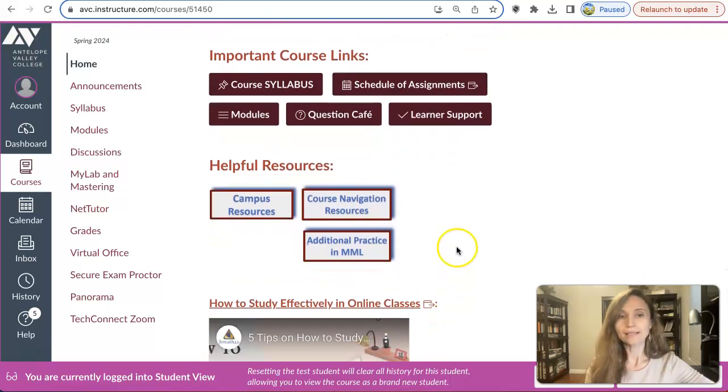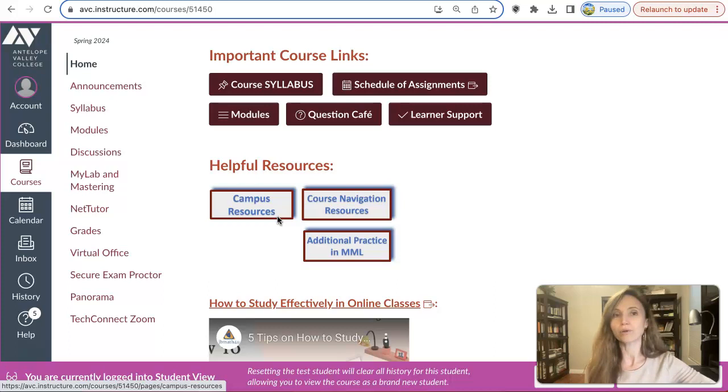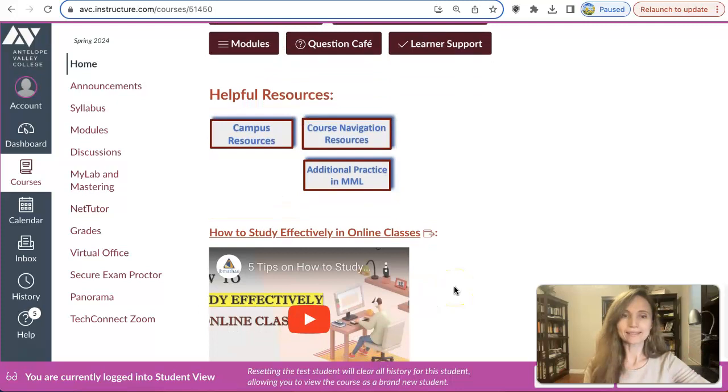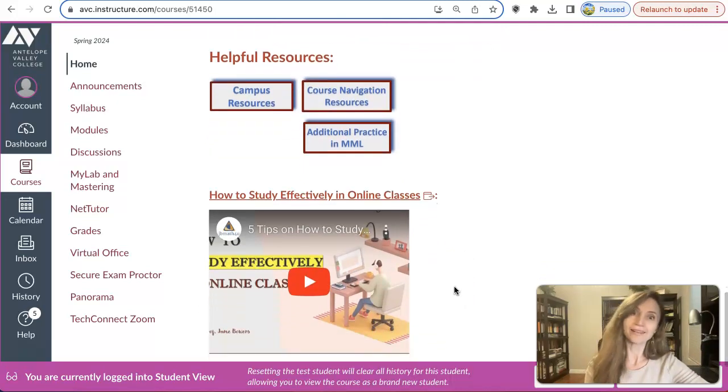You will also find the link to the helpful resources, campus resources, course navigation, and the link to how to get additional practice in MyMathLab. MyMathLab is software that we use in this course. This is very useful software, and I will explain to you in a few minutes how it works and why it is important that you have it as early as possible. Oh, and there is a link on how to study effectively in online classes.